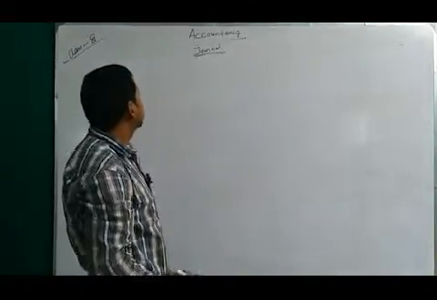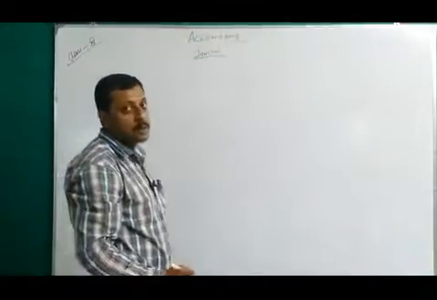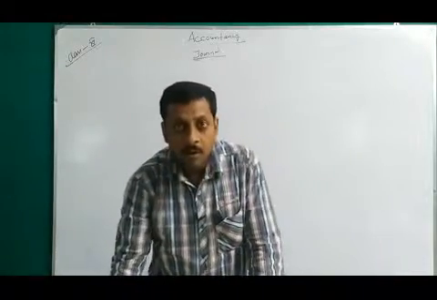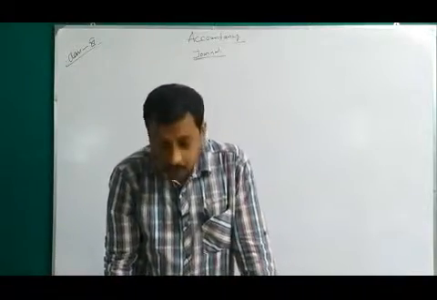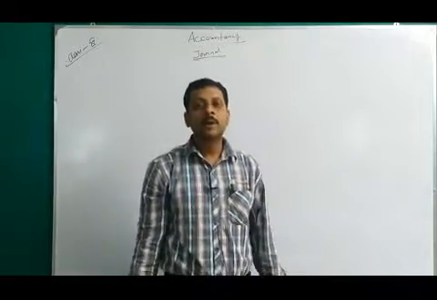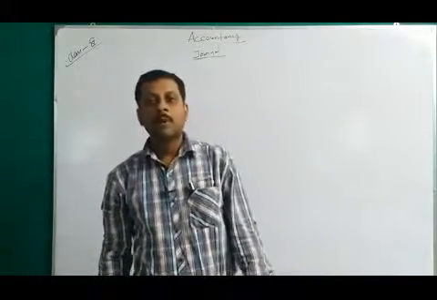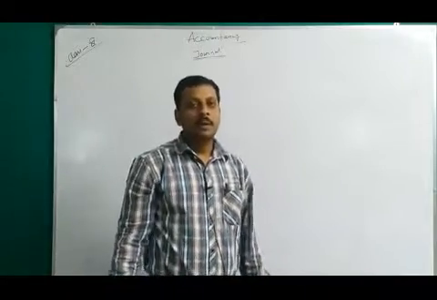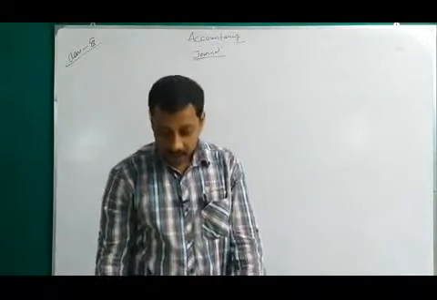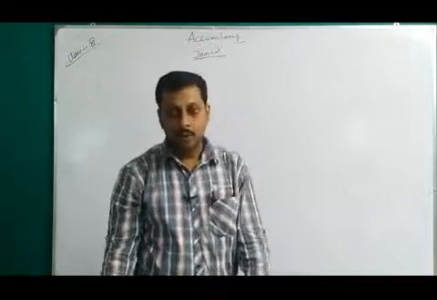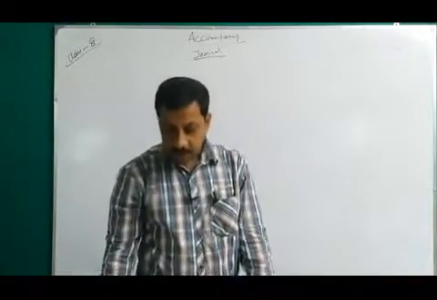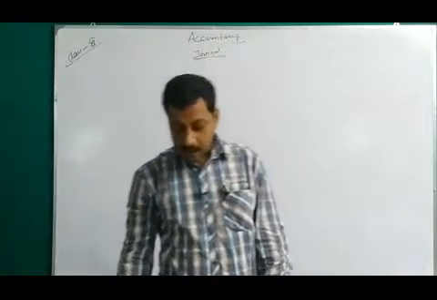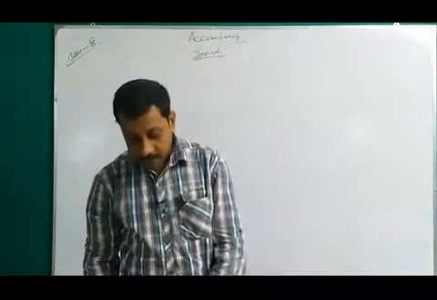Today our subject is accountancy and the topic is journal. As in the online class, I have already told you how you can do the debit and credit of any financial transaction. There is a golden rule I have already explained, and through this golden rule, today we will do the journal entry. We will take different financial transactions and do the journal entries.